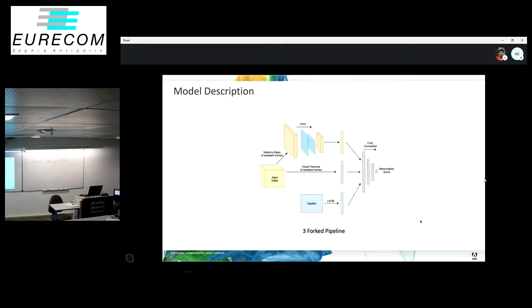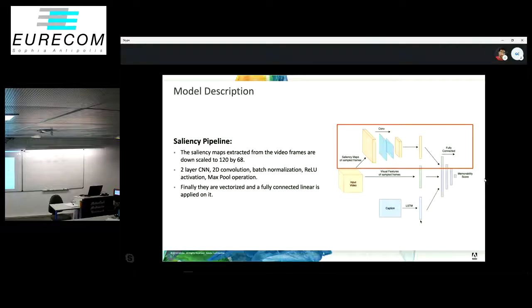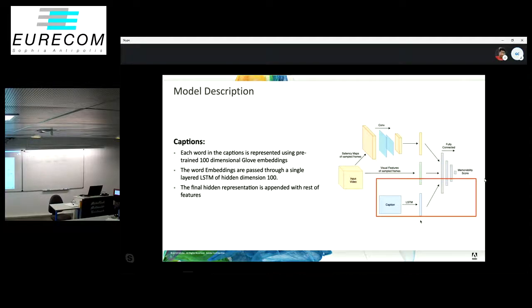Finally, coming to our architecture, we designed this 3-forked pipeline for predicting memorability, and I'll describe the components separately. Firstly, the saliency pipeline. The saliency maps of the sampled frames are first downsampled and then passed through a 2-layered CNN, with each layer consisting of a 2D convolution, a batch normalization layer, a ReLU activation, and a max pool. The output of the CNN is then passed to another fully connected layer. For the captions, each word's GloVe embedding is first taken, and then these are passed through a single-layered LSTM in order. Finally, the hidden state of the LSTM is taken.